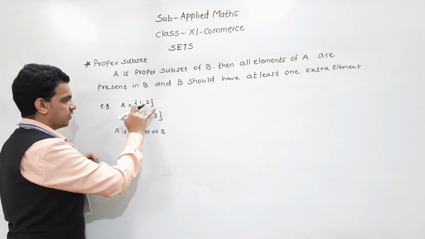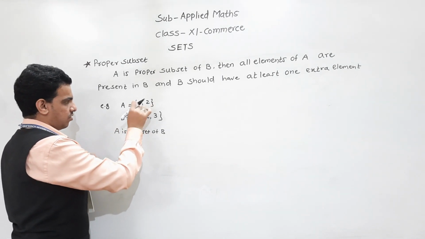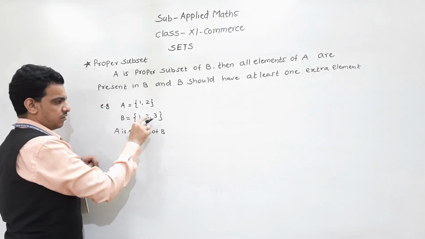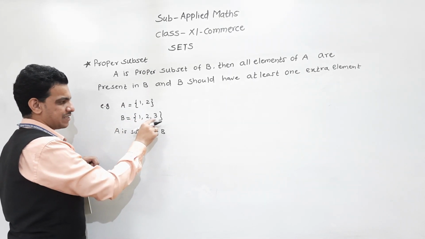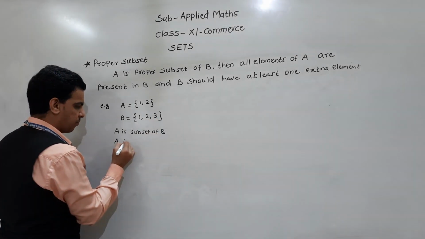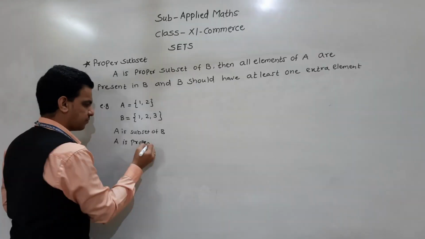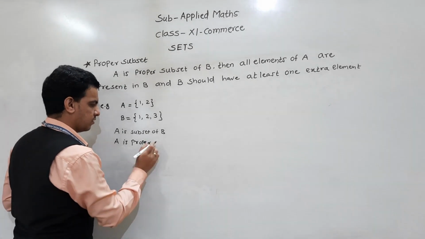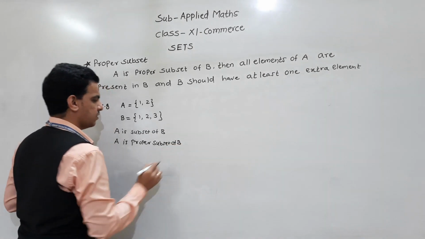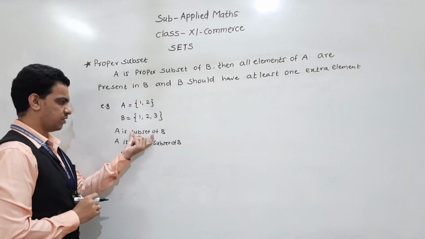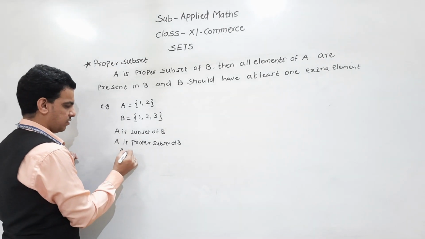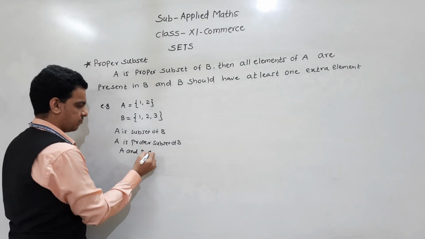Yes, because all elements of A are present in B and B has one extra element, that is 3. So A is a subset of B also, and A is a proper subset of B, but A and B are not equal.